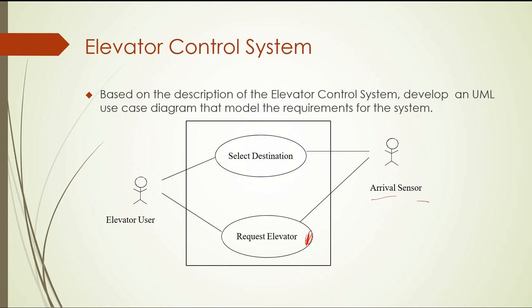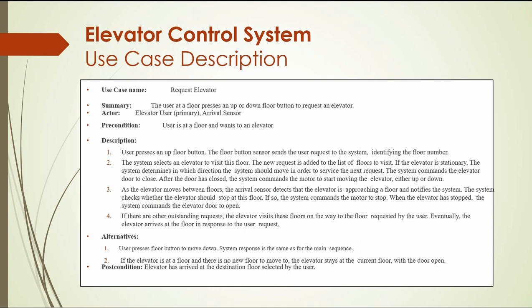We have another one, even though I told you that you can improve it. So guys, this is the description. You can read it, it's not that difficult. When you read the sequence of these use cases carefully, the first one is request the elevator.